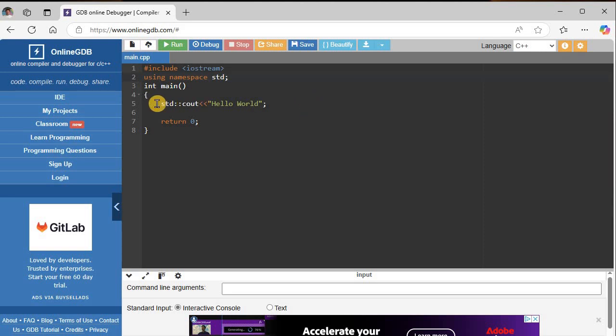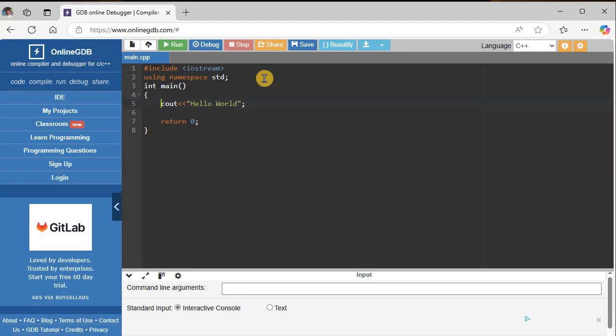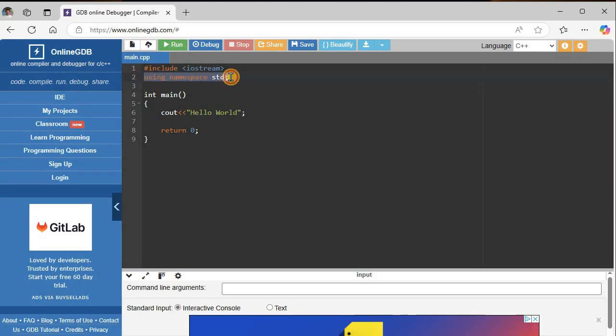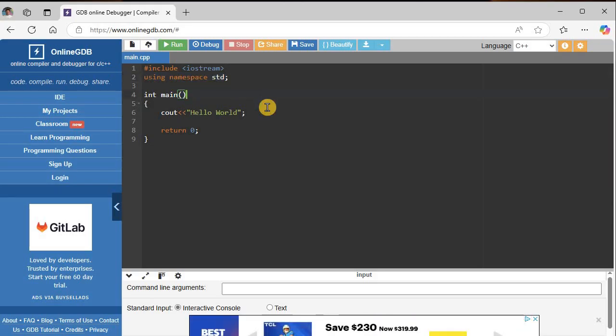When you do that, you don't have to do this std:: in front of each cout statement right here. Now, this isn't really recommended for very large programs or projects, but for what we're doing here, it's fine. And so the cout statement stands for console out. It is a command or a function within this iostream library. Also, the cin statement, cin.